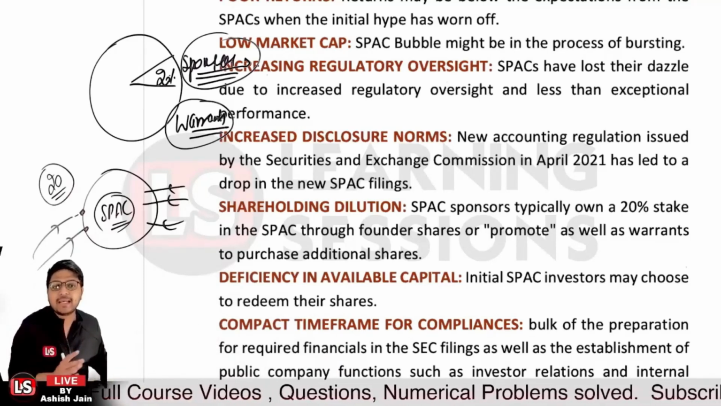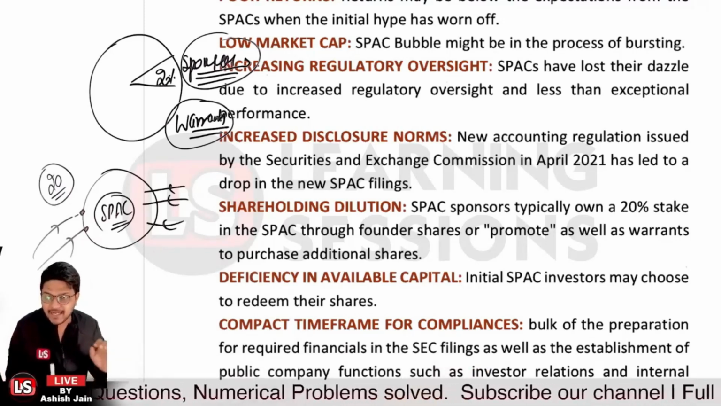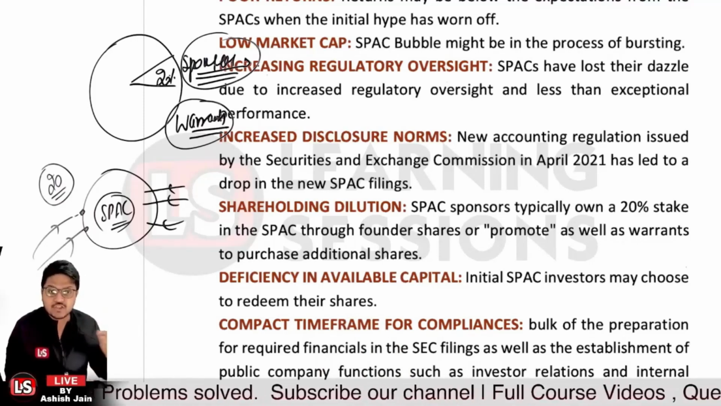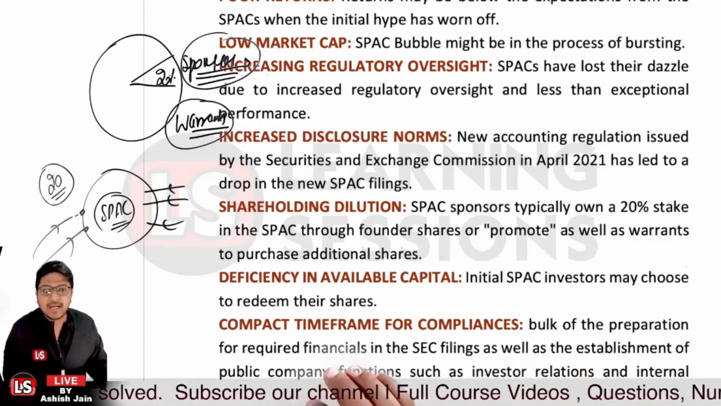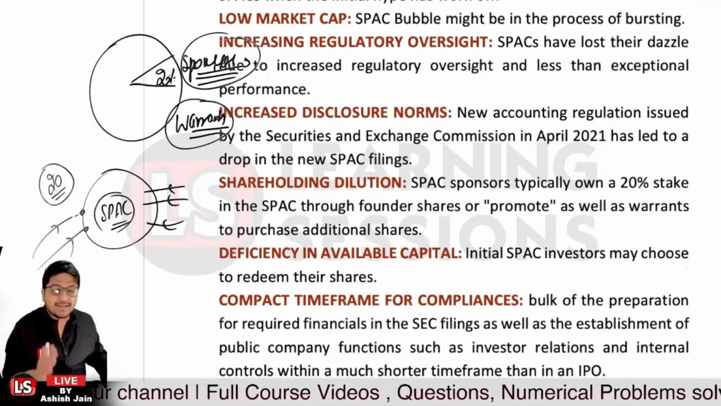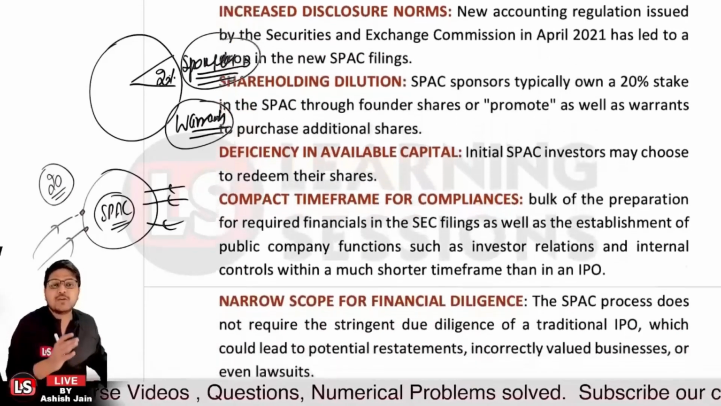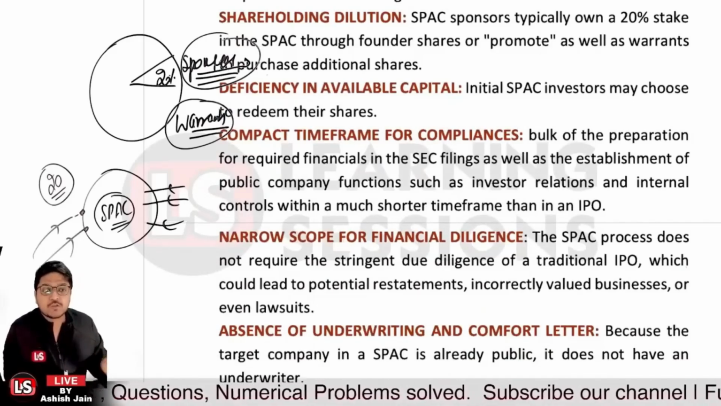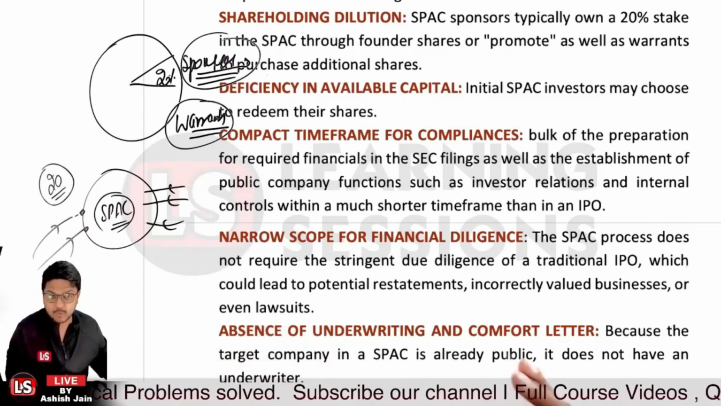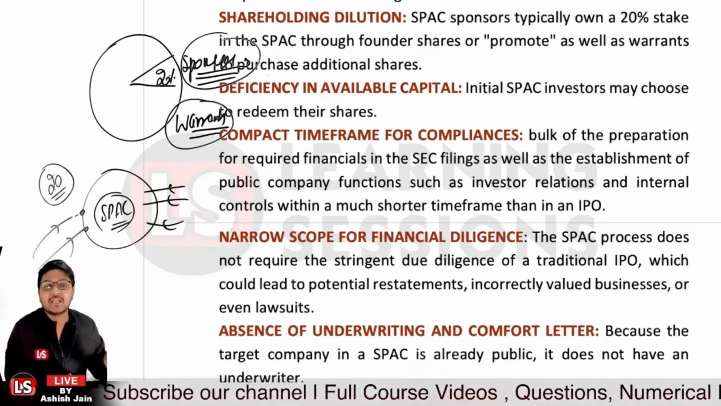And further it leads to a compact time frame for compliances, because I told you there is now a very high degree of compliance and a very high degree of transparency you have to maintain. You have to do the SEC filings, and other regulations are also to be followed. So there is a much shorter time frame in the case of a SPAC compared with an IPO. Further, it leads to a narrow scope for financial diligence. The SPAC process does not require any stringent due diligence. If we compare it to the IPO, stringent due diligence is not required in the case of a SPAC, right?